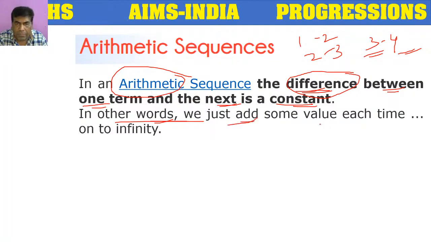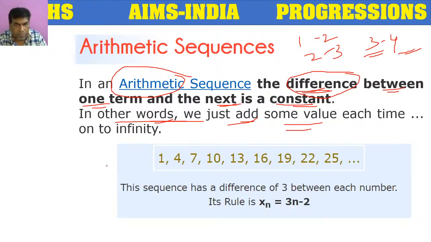In other words, if we add some value each time to the previous number up to infinity, then it is also an example of an arithmetic sequence. Let's see with an example. Here we have 1, 4, 7, 10, 13, 16, 19, 22, 25. So here we have a sequence starting from 1 up to 25 and so on.